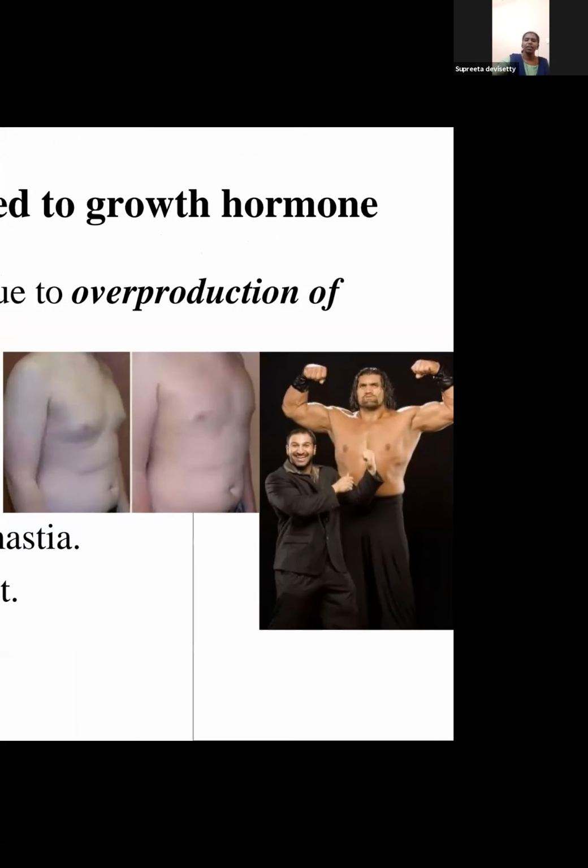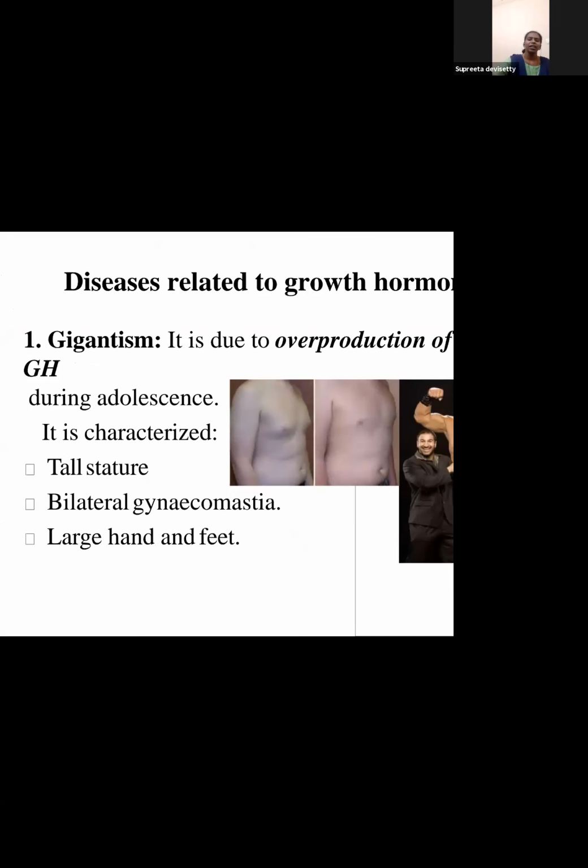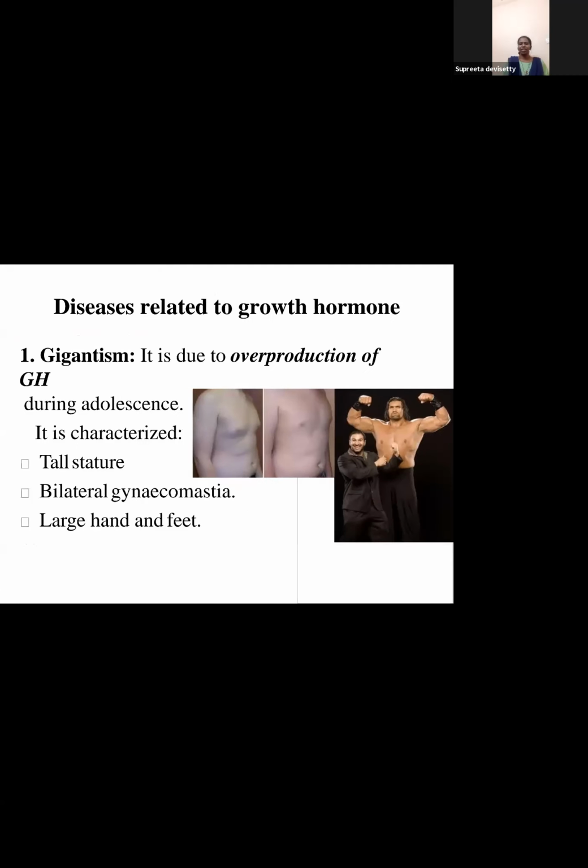Next, there is another important finding, that is bilateral gynecomastia. This is the presentation of mammary glands in male patients. That is one more feature seen in gigantism. In gigantism the build is tall and the width is also more, so there is tall stature and the body girth is also more. Next, bilateral gynecomastia, that is mammary gland development in males, and large hands and feet.